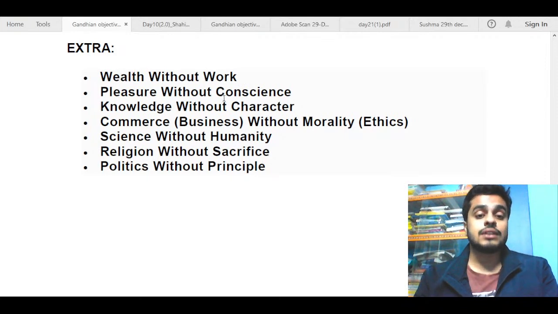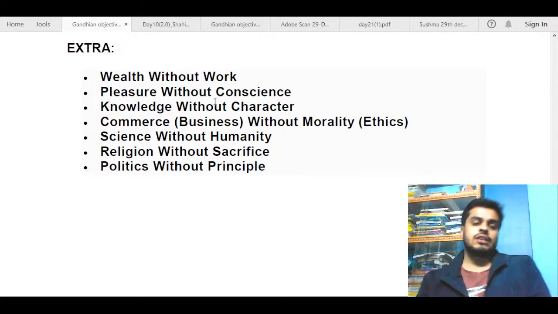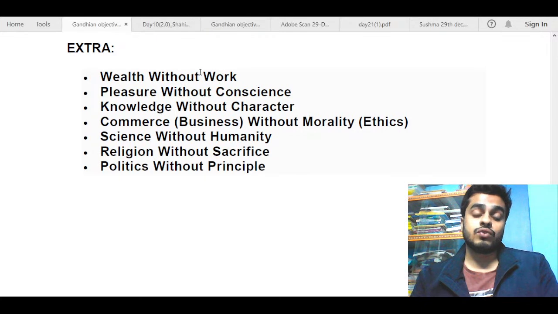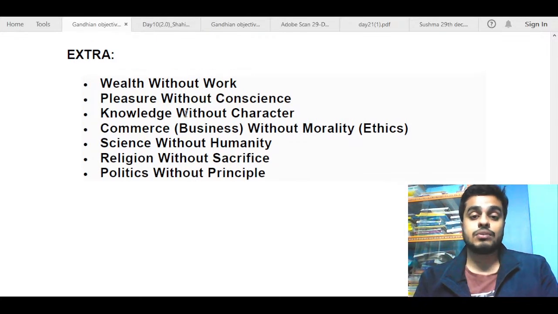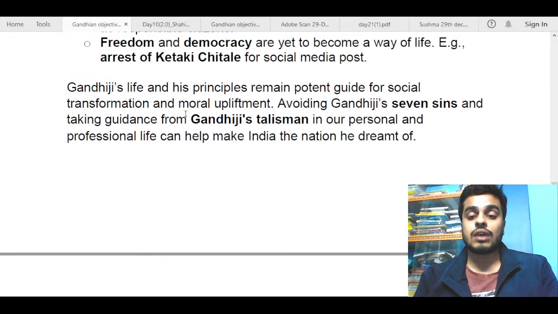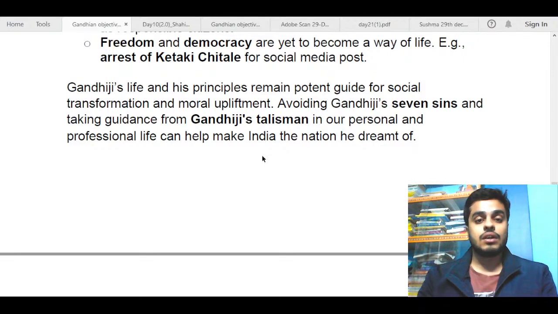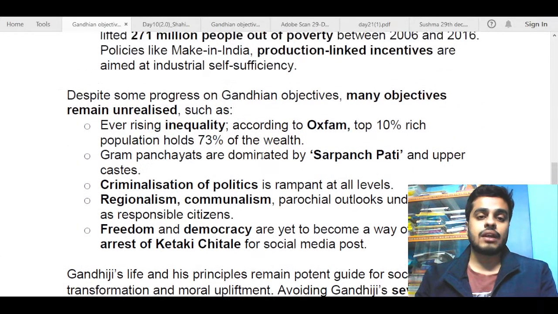You are enjoying pleasure, but if your conscience is not right, then that pleasure is sinful. So these things were basically the seven sins that Gandhiji described. I have used them to conclude my answer: avoiding Gandhiji's seven sins and taking guidance from Gandhiji's talisman in our personal and professional life can help make India the nation he dreamt of. So I think that is enough for a 15 marker answer.